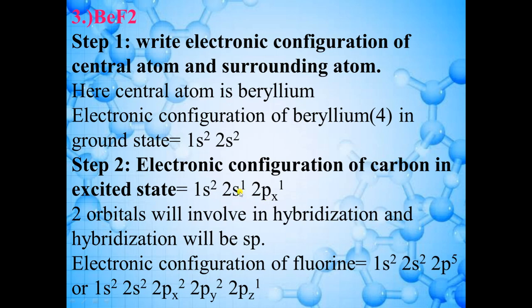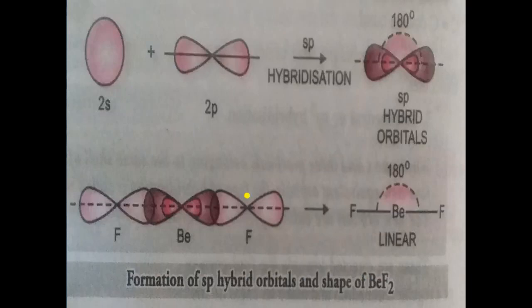So here these 2s1 and 2px1 will be involved in hybridization. So new orbitals will be generated, two new hybrid orbitals will form. The hybridization will be sp because it is one s and one p. In total there are two orbitals. So this is the diagram, 2s and 2p. These two orbitals will mix together and form two new hybrid orbitals. One hybrid orbital will be present here and another hybrid orbital will be present here.